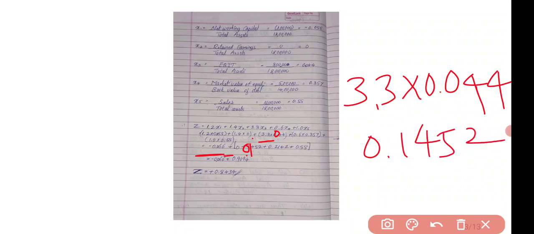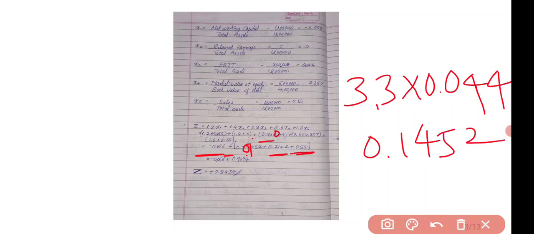Okay, the answer is 0.1452. Please make the correction there as well. Okay, plus 0.6 into 0.375 will give you 0.2142, plus 1 into 0.55 will give you 0.55.